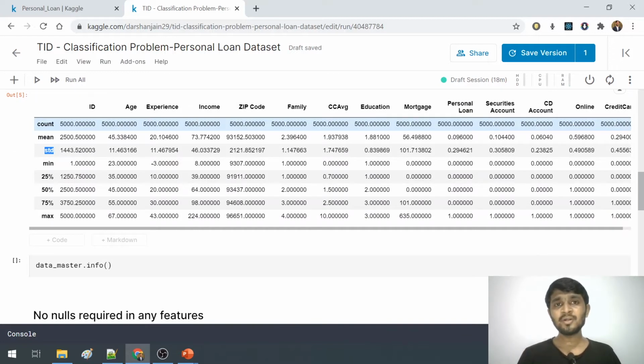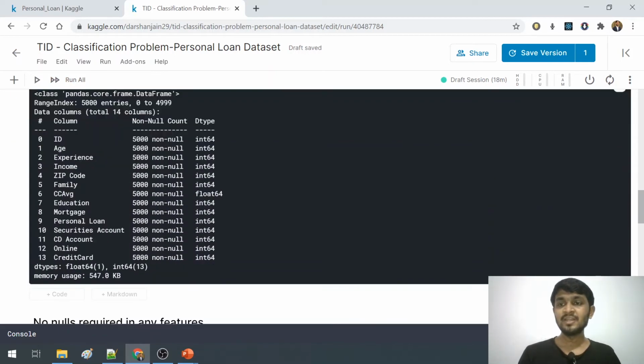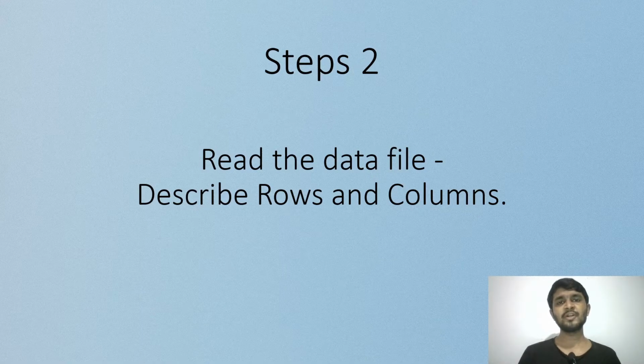Now the most important function that will give us a brief about how we can move ahead is the dataframe.info function. When I run this function, it says that there are 5000 rows of data. It has 14 features, starting from 0 to 13. It also says that there are 5000 non-null entries, that is all the data is filled for almost all the features. I can also see the data type of the features: all the features are of type integer and only one of them is of type float. So now we have successfully done step number 2.